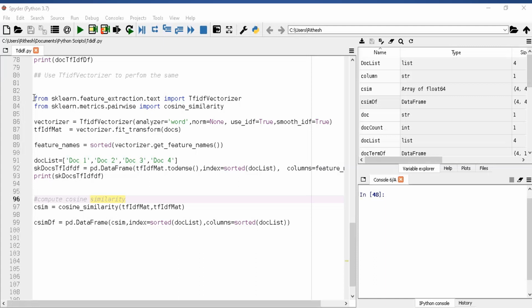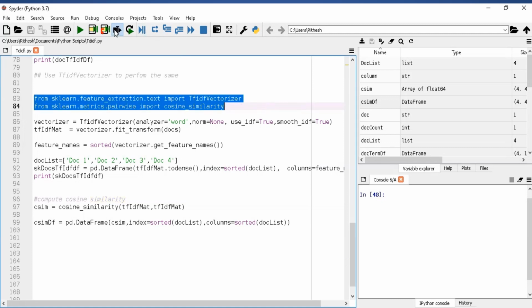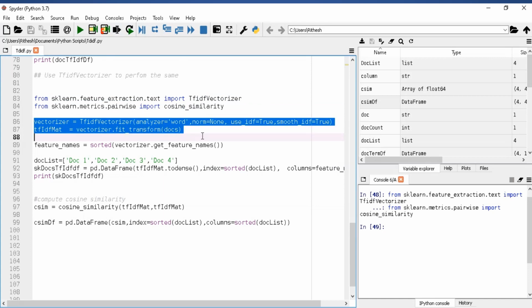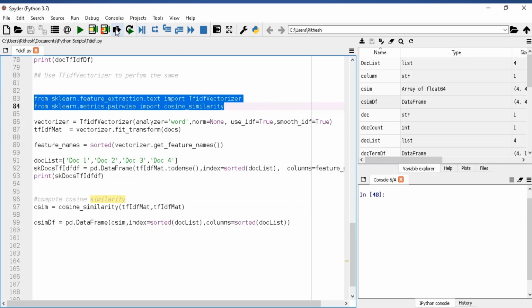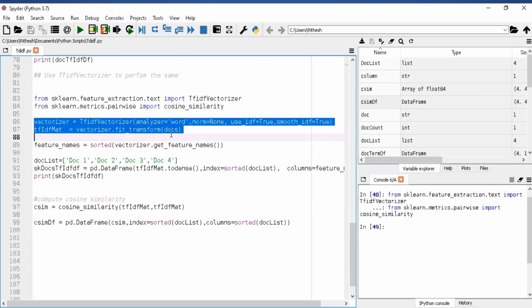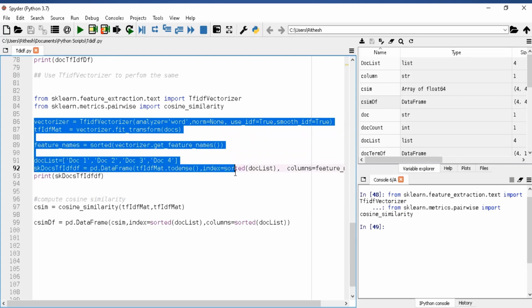We can use the TF-IDF vectorizer class from the scikit-learn package to compute TF-IDF values for a set of documents in a corpus. To do this, we create a vectorizer object from the TF-IDF vectorizer class by passing the appropriate parameters, and then we pass the list of documents in the corpus to the fit transform method of the vectorizer object.